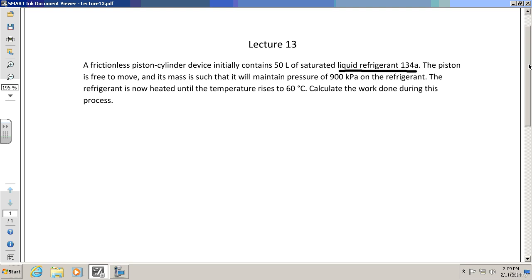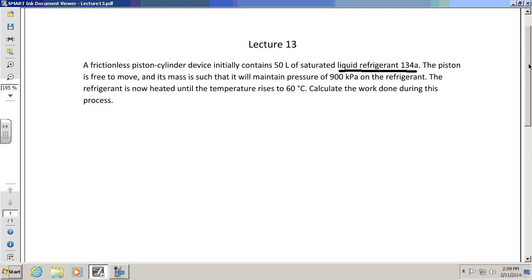All right, that's enough of that. The piston is free to move, and its mass is such that it will maintain pressure of 900 kPa on the refrigerant. The refrigerant is now heated until the temperature rises to 60 degrees Celsius. Calculate the work done during this process.